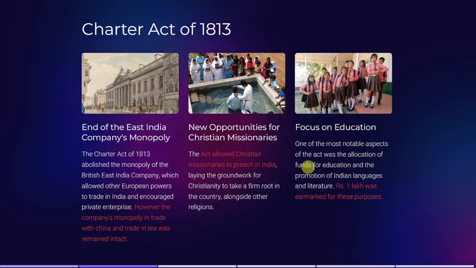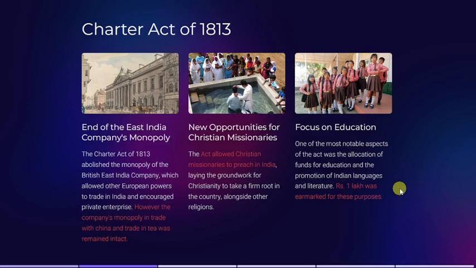Next is focus on education. They also gave focus to education, and with the Charter Act of 1813, rupees 1 lakh was earmarked for spreading education in India. 1 lakh for 1 year. So why did they also start focusing on giving education in India?